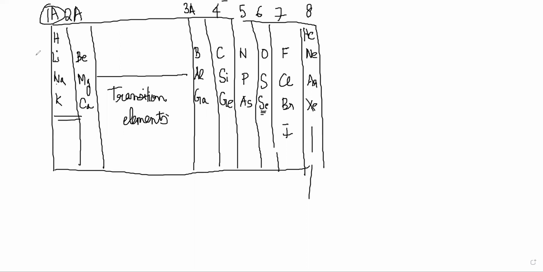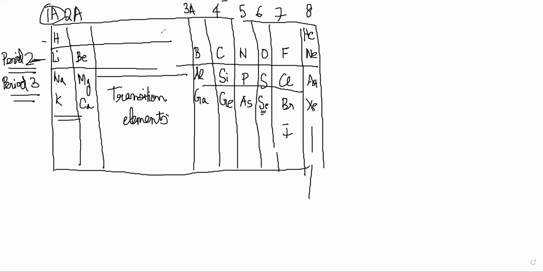Most of the time you will be mostly concerned with the periods. This is the second period, period 2, and period 3. Most of the time it will be about period 2 and period 3. So period 3 will comprise of these ones. And period 2 will be lithium, beryllium, boron, carbon, nitrogen, these ones. And this is period 1. This is hydrogen and helium. So till the third period, mostly you'll be considering.